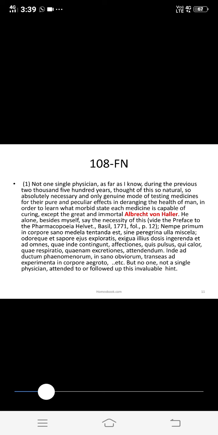So this is not important. The main thing about this footnote is up to Owen Haller. That is, not one single physician, as far as I know, during the previous 2500 years thought of this so natural, so absolutely necessary and only genuine mode of testing medicines for their pure and peculiar effects in deranging the health of a man, in order to learn what morbid state of each medicine is capable of curing, except the great and immortal Owen Haller. So understand about footnote, that is 108.